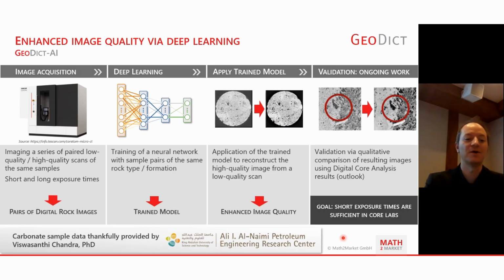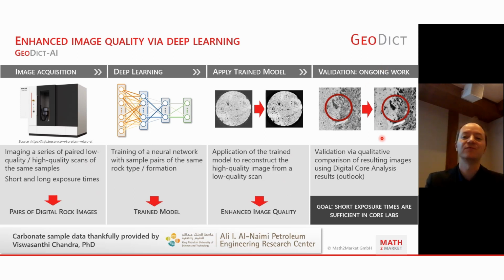Okay, how does it work? I will make sure I keep this short. We have ground truth data of short and long exposure time scans. We train a neural network on them, using sample pairs, probably of each representative formation and rock type that we want to have it trained for. Having a trained model, we can apply it on any short exposure scan within the sample range that we have trained our model for, and we can reconstruct the ground truth based on this. The validation of this approach is ongoing work.